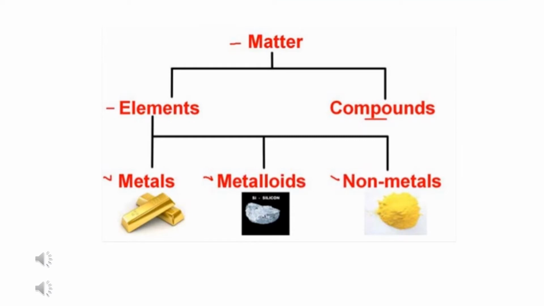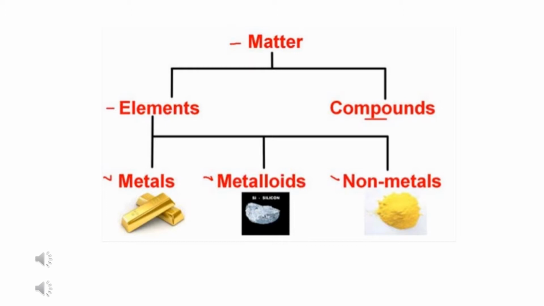Now before we move to what are metals and what are non-metals, first just look around yourself. You will find that there are different substances in our surroundings. Some are solids, some are liquids, some are gases, some are man-made, some are made out of plastic. So they are of different material. So everything around us is termed with a common name, that is matter.